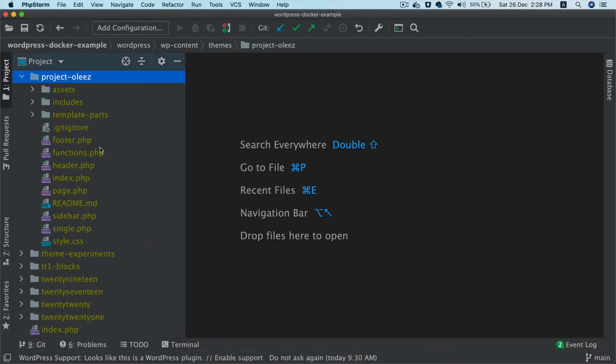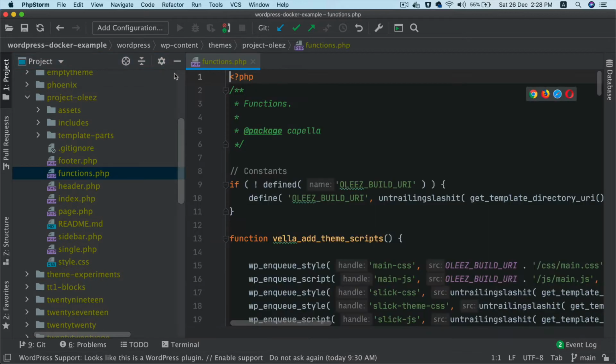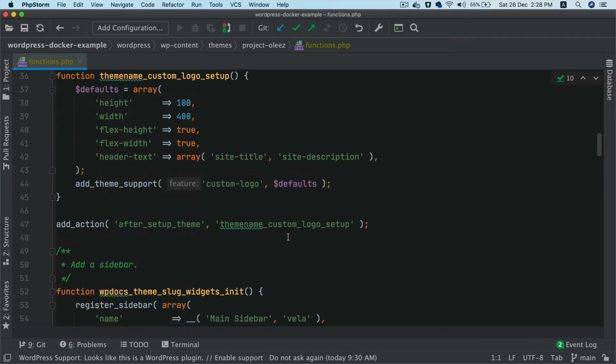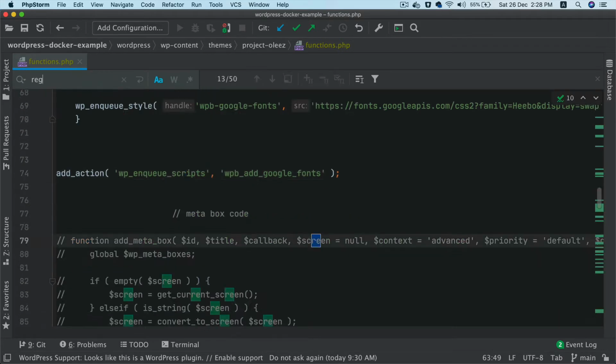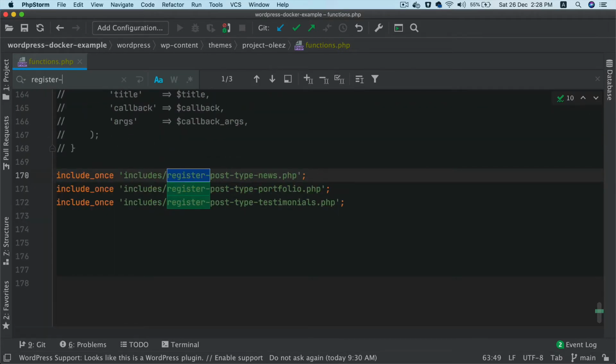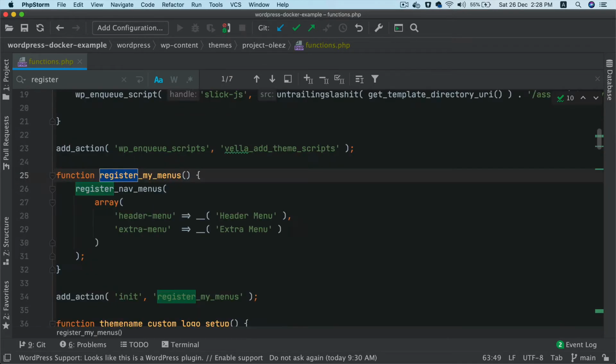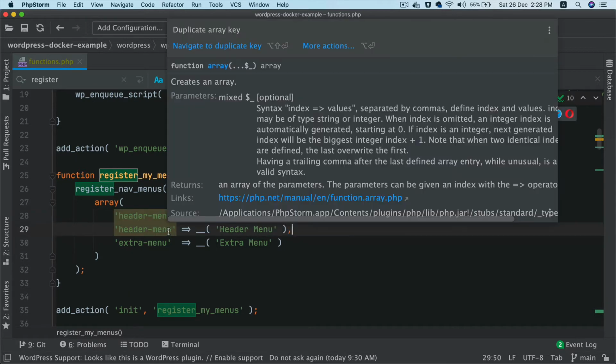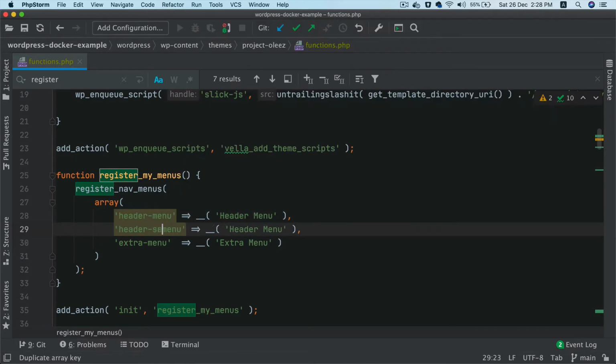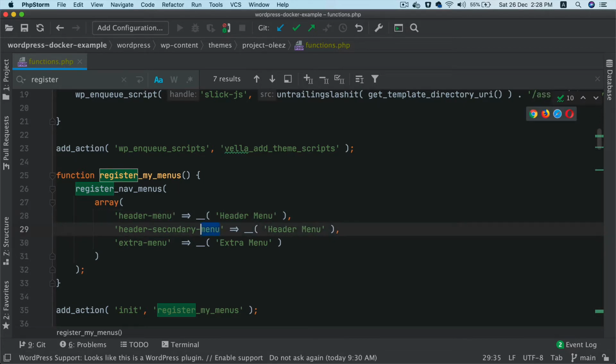So to register the menu, you just need to go to functions.php, and wherever you are registering menus, register menu. Yeah, here is where you are registering menu, right? Just need to add one more menu. Header secondary. So to register menu, just need to add the key value pair, which is this header secondary.